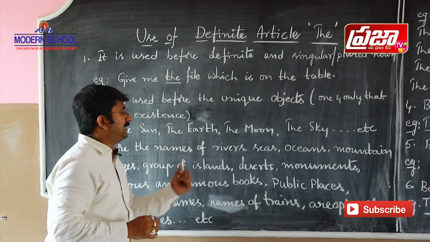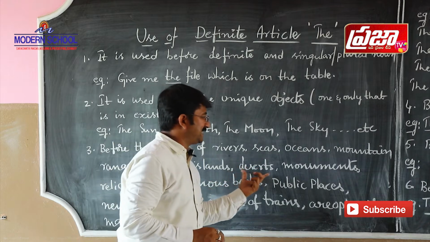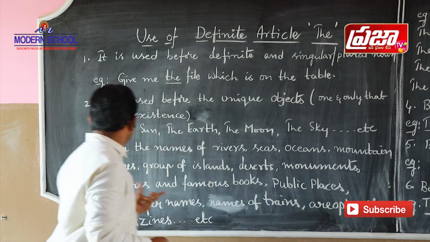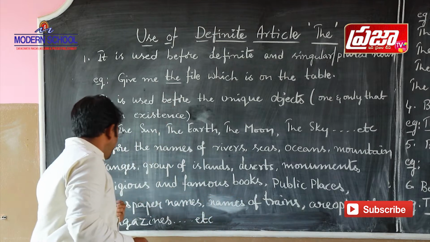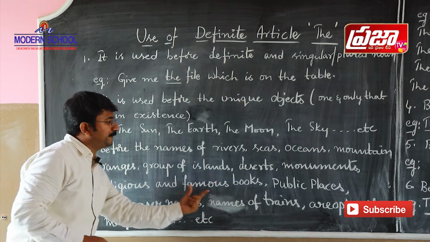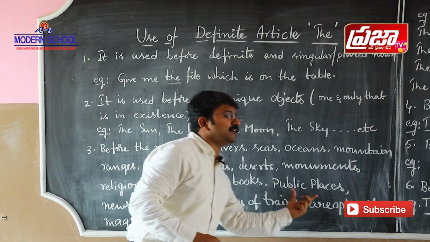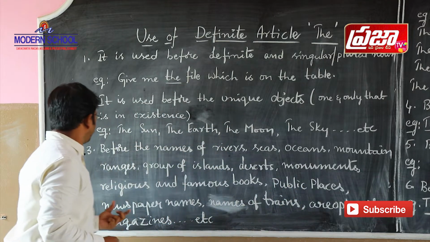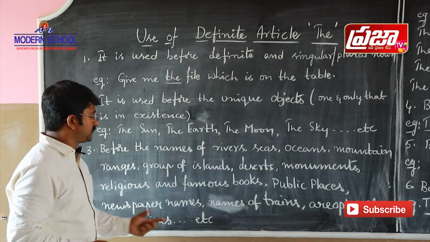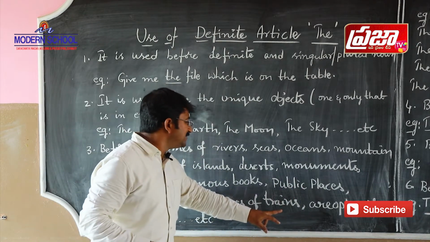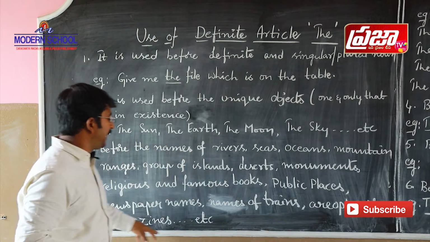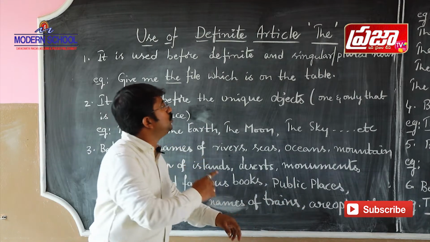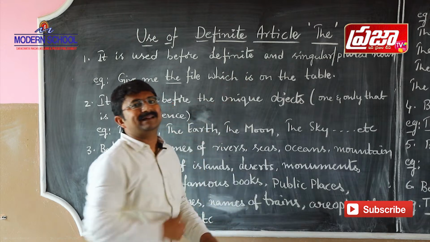Names of deserts, names of monuments, names of religious and famous books, public places, newspapers, trains, airplanes, and magazines, we use the definite article "the".